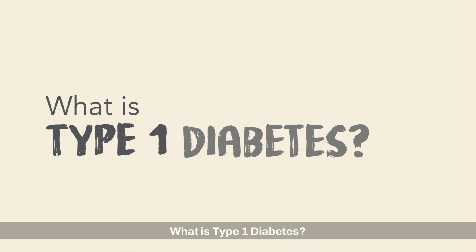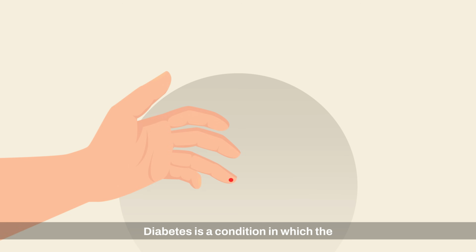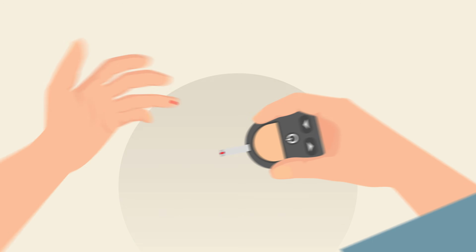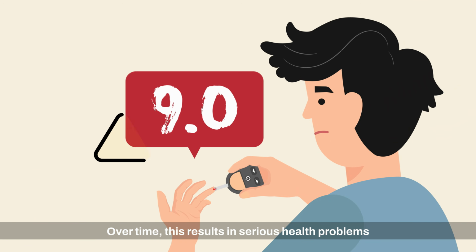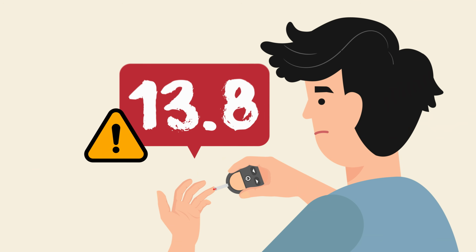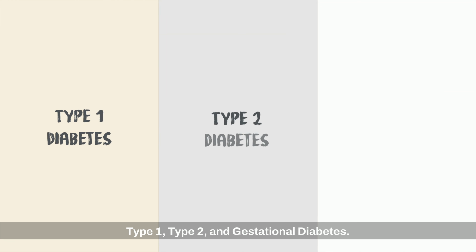What is type 1 diabetes? Diabetes is a condition in which the glucose level in the body is too high. Over time, this results in serious health problems like heart disease, kidney failure, or blindness. There are different types of diabetes, such as type 1, type 2, and gestational diabetes.